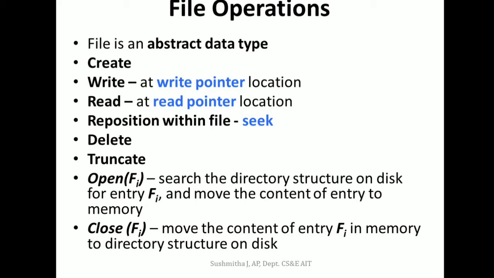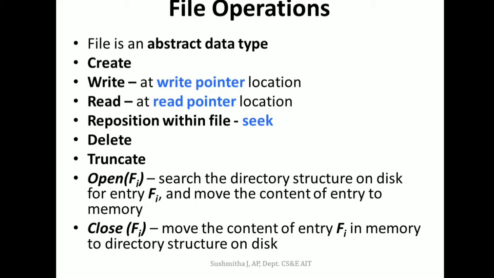Now what is file creation? That is when I want to create a new file, I find a space in the file system and I make an entry for the new file in the directory as well. When I say directory structure and file system, internally there will be a table that is maintained.